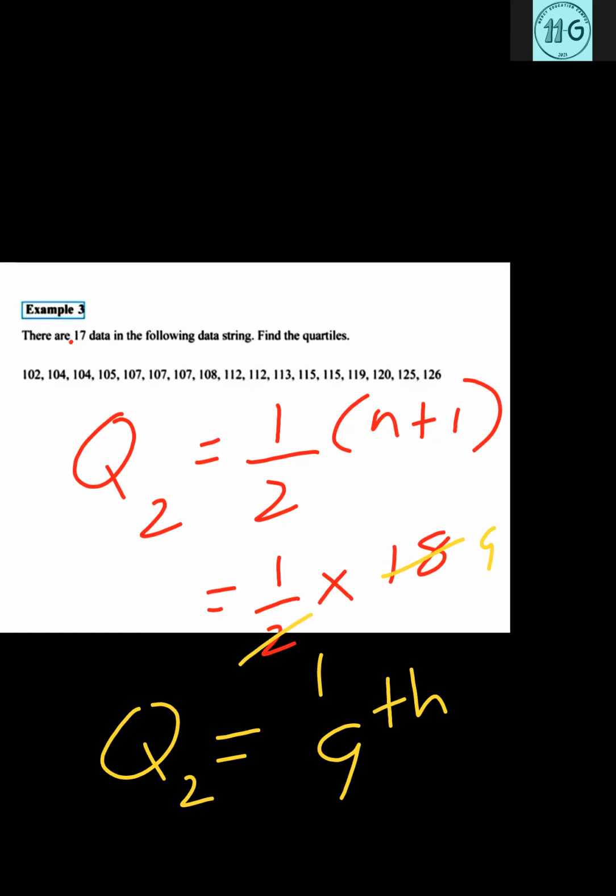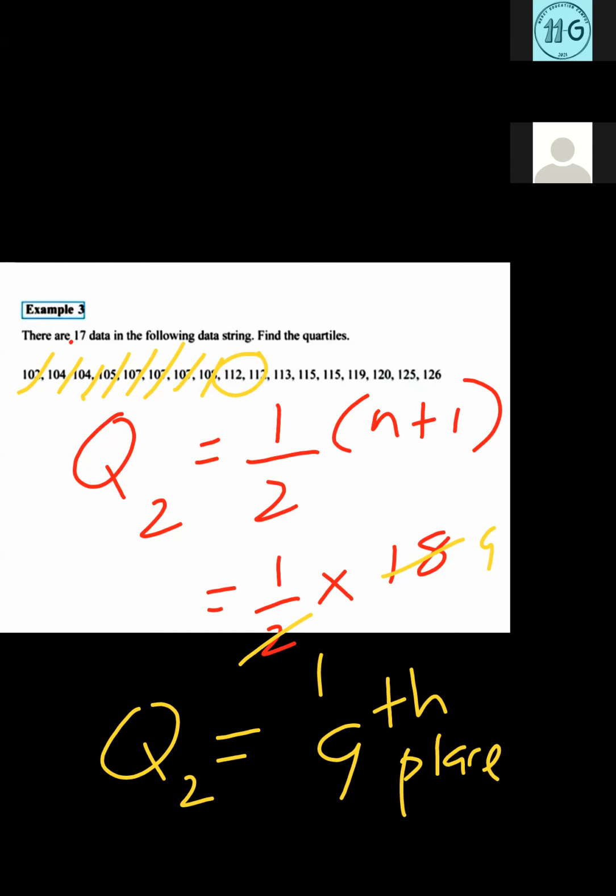So you have to count the numbers. This is the first one, second, third, fourth, fifth, sixth, seventh, eighth, ninth. The ninth is 112. Am I correct? Yes. 1, 2, 3, 4, 5, 6, 7, 8, 9. The ninth one is 112. So Q2 will be 112, not ninth. That is the ninth place, it shows the ninth position. So the answer for Q2 is 112. We can find Q1 in the same way. So Q2 is 112.